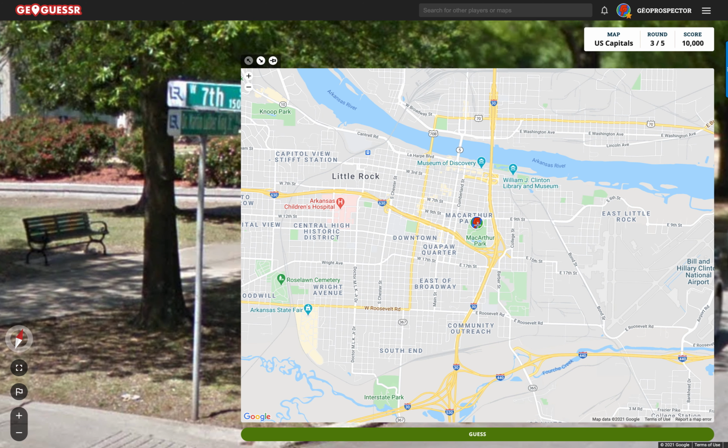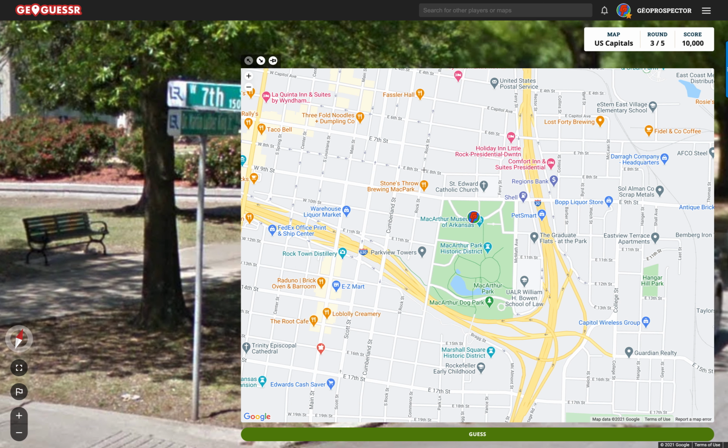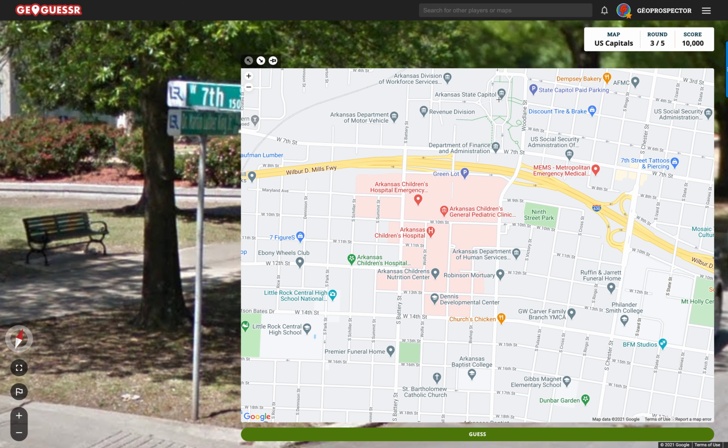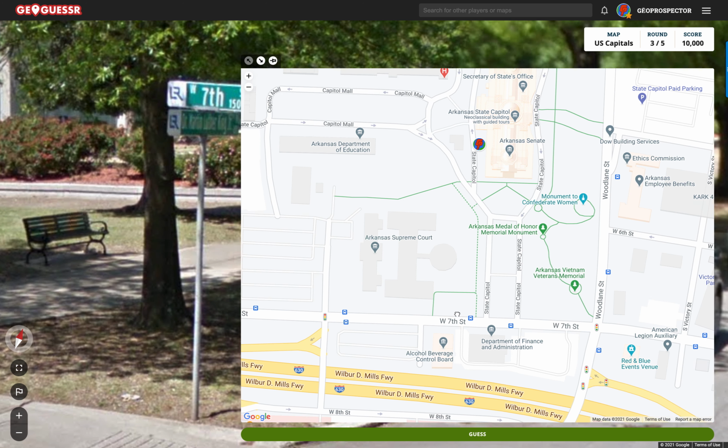So yeah, that rings a bell then. And so we've got 7th Street up here. So we're close. And look at this, the Arkansas State Capitol. Yes, we found it. Okay, good. Well, that was a better round than in Kentucky, wasn't it?